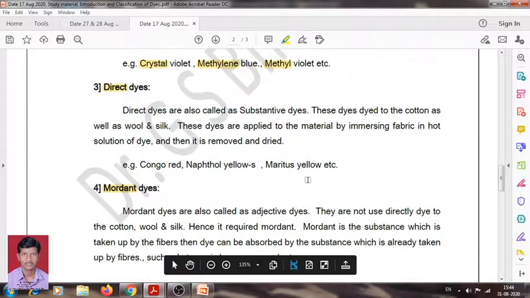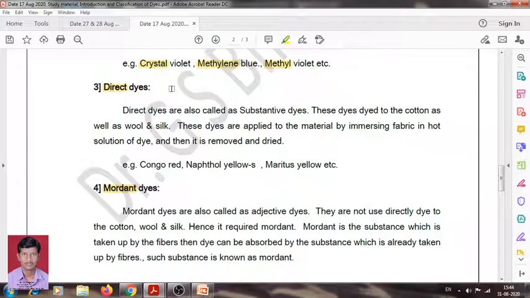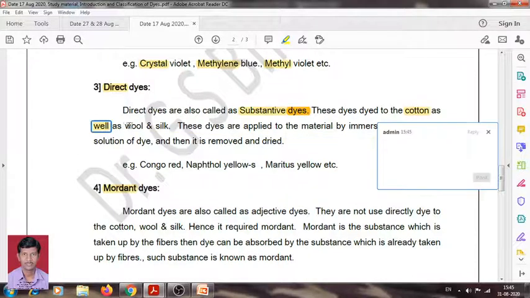Okay. Now direct dye. What are direct dyes? These direct dyes are also called substantive dyes. Why are they called substantive dyes? Because these dyes are used to dye cotton, fabrics and materials such as wool and silk.